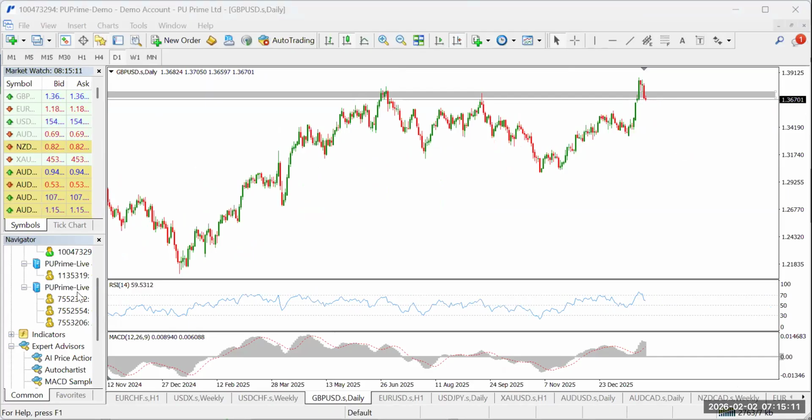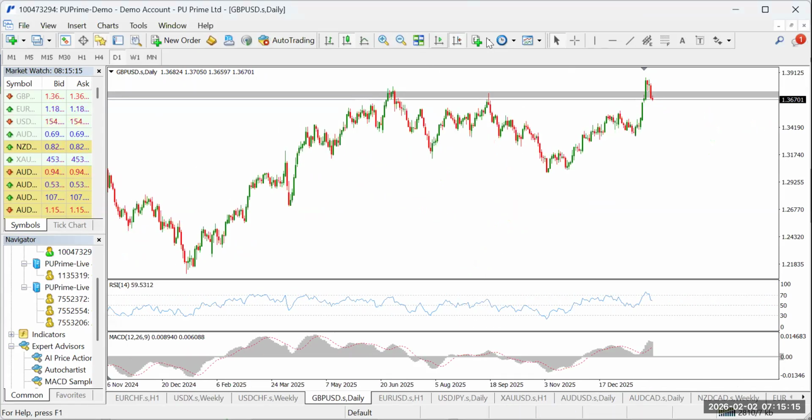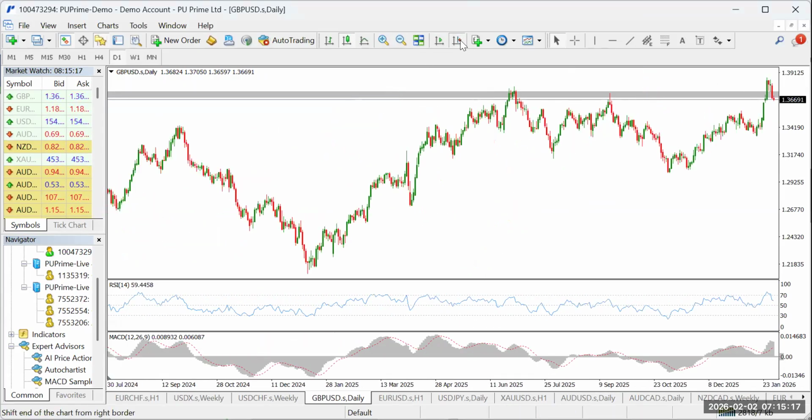Again, let me remove the previous resistance so that it doesn't bring any confusion.